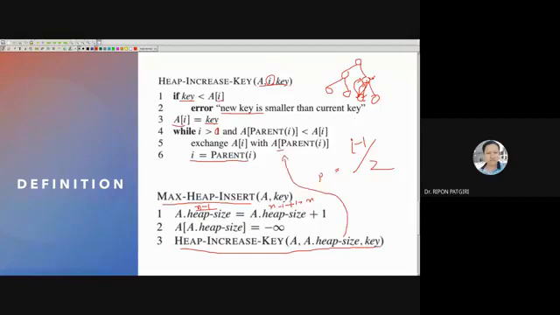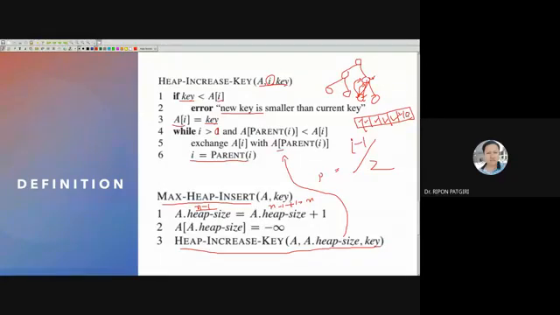Where are you going to insert the item? Suppose this is the max heap. These positions are already filled. You are going to insert here.